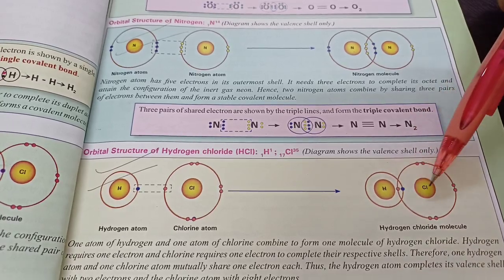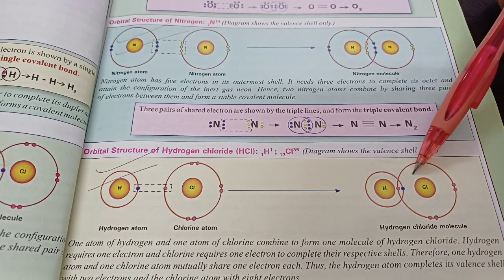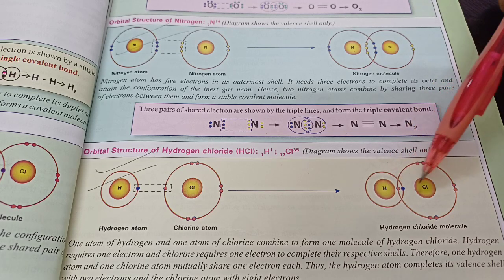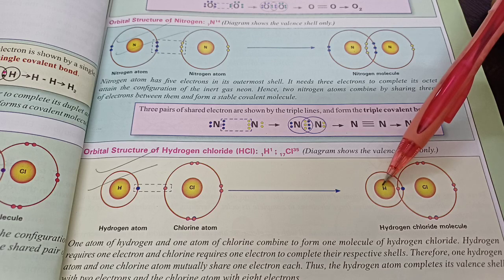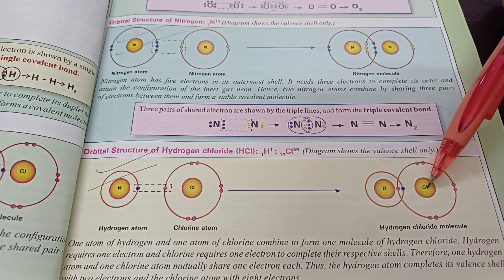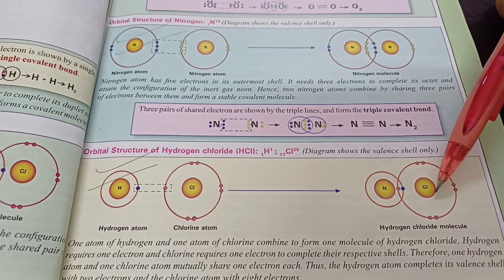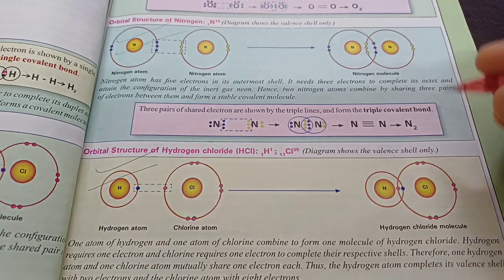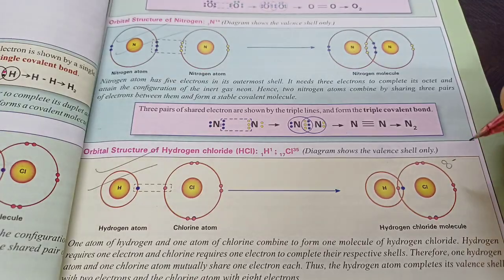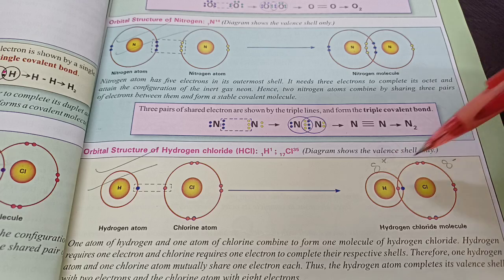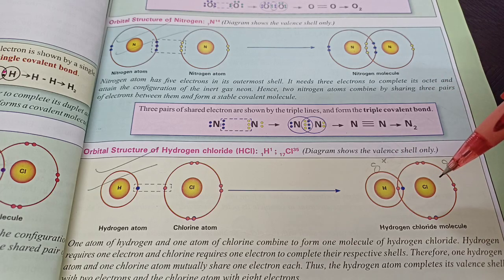But here chlorine is slightly more electronegative, or I would say greedier than hydrogen. So the shared pair of electrons are closer to chlorine and far away from hydrogen, almost as if hydrogen has transferred the electron. But it is not as generous as sodium, so it won't become a cation, and chlorine will not become an anion. It is a covalent bond, but I would say that it has a slight negative charge, delta minus, and a slight positive charge. So it's a covalent bond, but it does have some ionic properties, and such a bond is called a polar covalent bond because it has opposite poles, just like water was a polar compound.